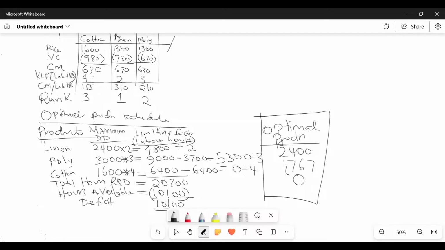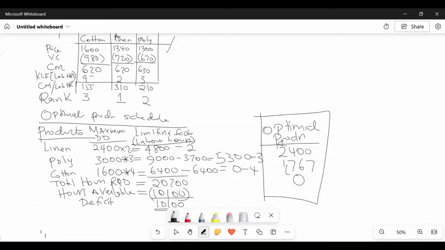So the recovery is normally done from the very last ranked product. The last ranked product in this case was able to give us how many hours here? It needs 6,400. We don't have that. So in this case, we were able to deduct the entire 6,400. But once I deduct the entire 6,400, I haven't exhausted the deficit.